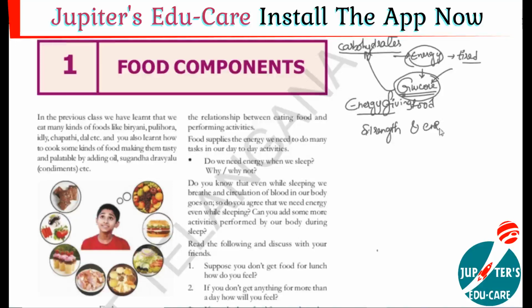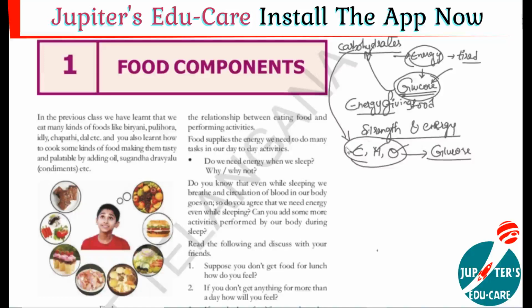The main sources of strength and energy are carbohydrates. Carbohydrates consist of three different elements: carbon, hydrogen and oxygen. These three are joined together and form glucose. So the elements present in carbohydrates are carbon, hydrogen and oxygen.